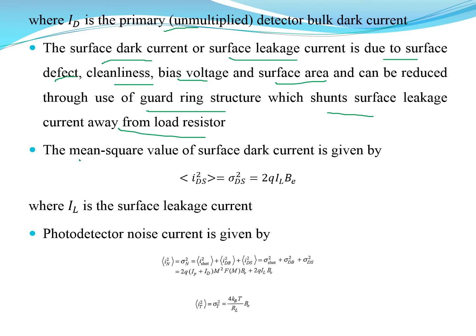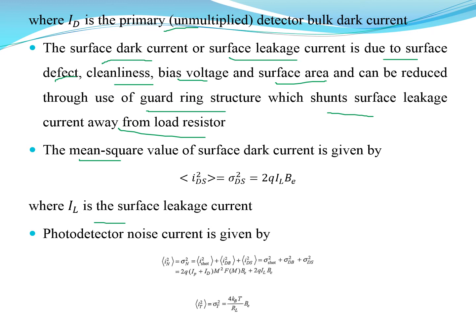But if I measure it, the mean square value of the surface dark current is given by I_DS squared equals 2q I_L B, where I_L is the surface leakage current. So we have three different currents now, I_P, I_D and I_L, due to these three different variations or problems.